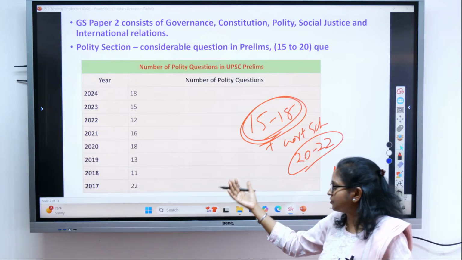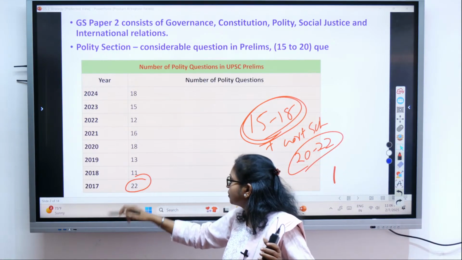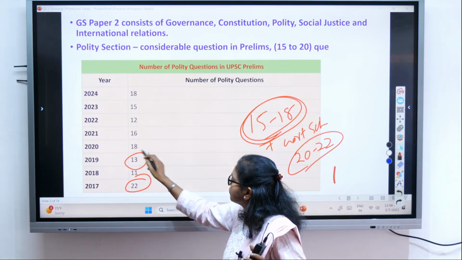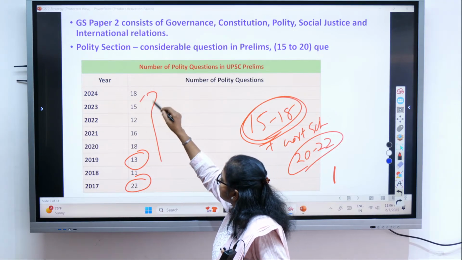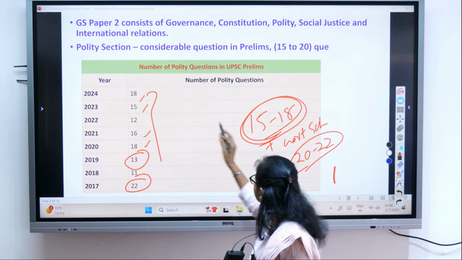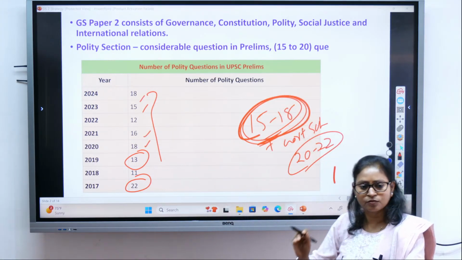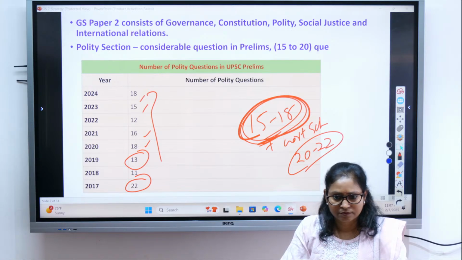There are some aberrations, like in 2017 they asked a good number of questions, and in 2019 they reduced, but generally you can see 18, 15, 16, 18. So that is where you can expect at least these many questions, right?